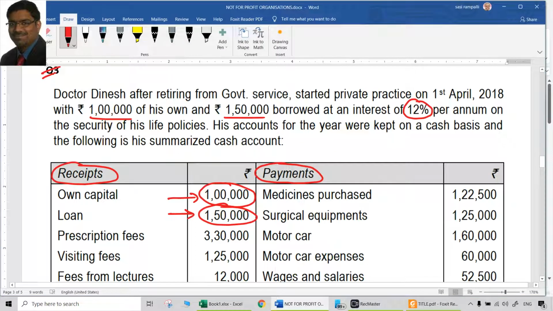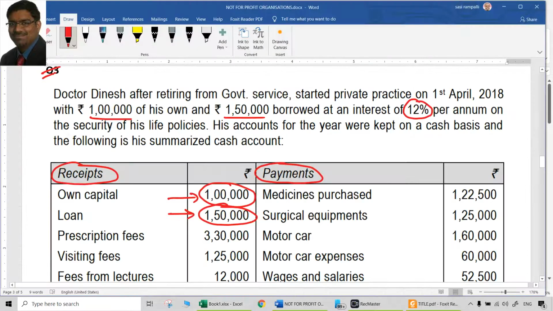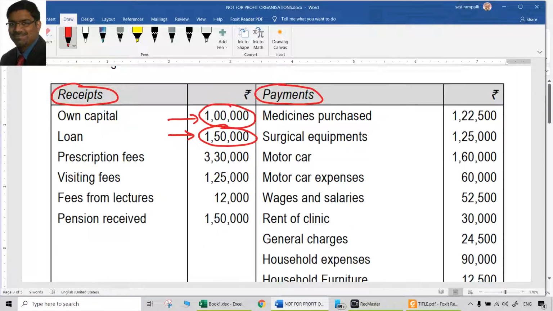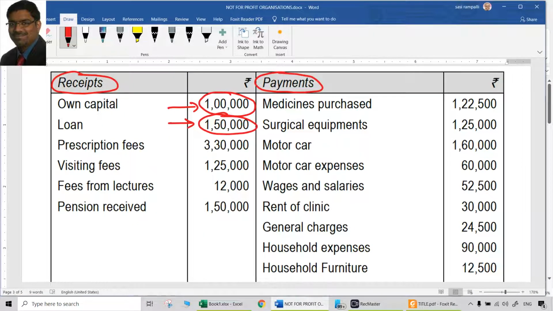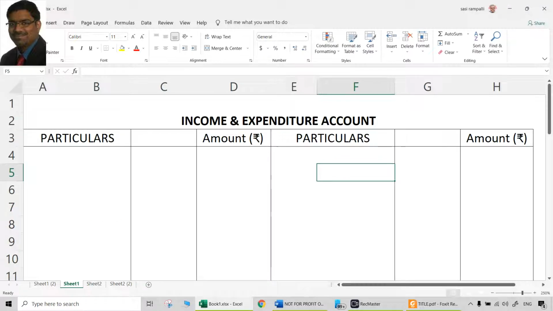12% loan, that is 1,50,000. That is 12% loan. That is the credit treatment. Debit treatment is already over. Then comes prescription fees, which is an income naturally. So the income means it should be credited to income and expenditure account. That is called prescription fees, whatever it is.